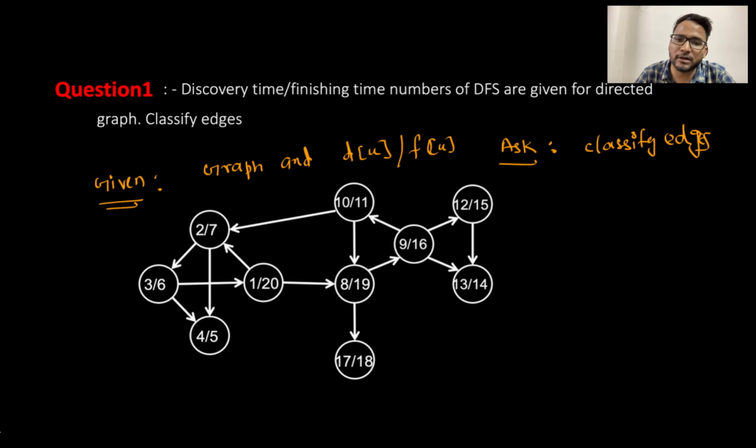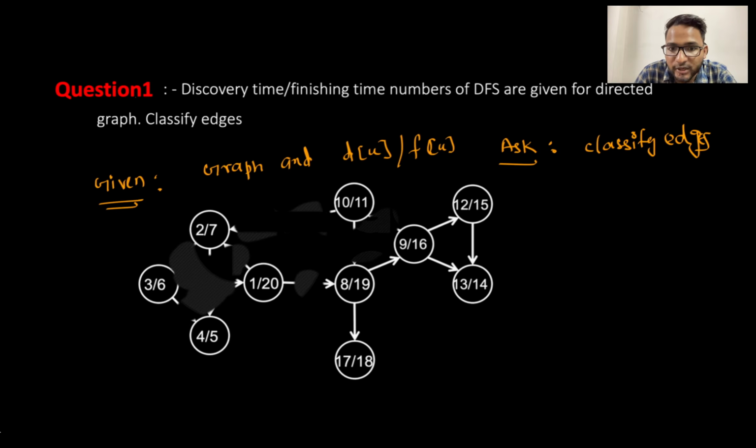Now here also they will ask you that, given the discovery times and finish times, they do not need to give you the graph. They will just give you that these are the discovery times and finish times. Can you tell me what is the relationship for some particular edge? Let's suppose this is u, v, something like that.